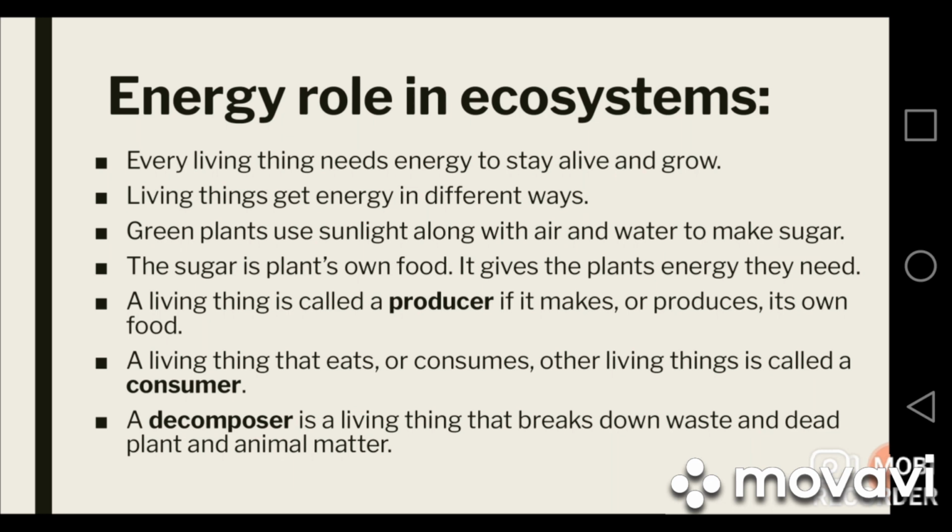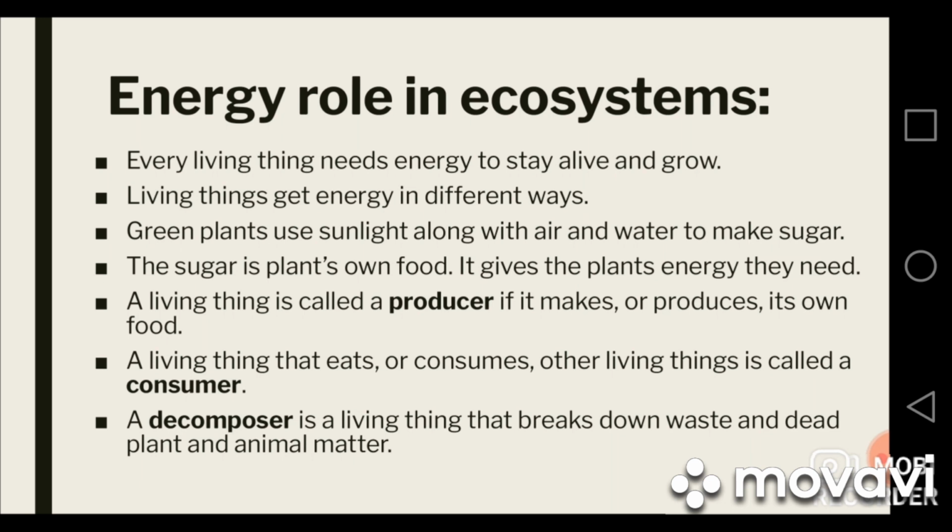The plants get the energy they need from the sugars that they make and that's why the plants are called producers because they can make or produce their own food. Many living things cannot make their own food and they get energy from the food that they eat or consume. Such living things which get energy by eating other organisms are called the consumers.